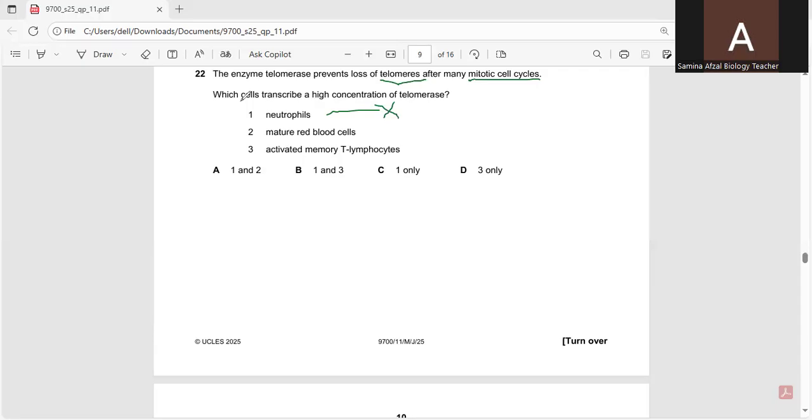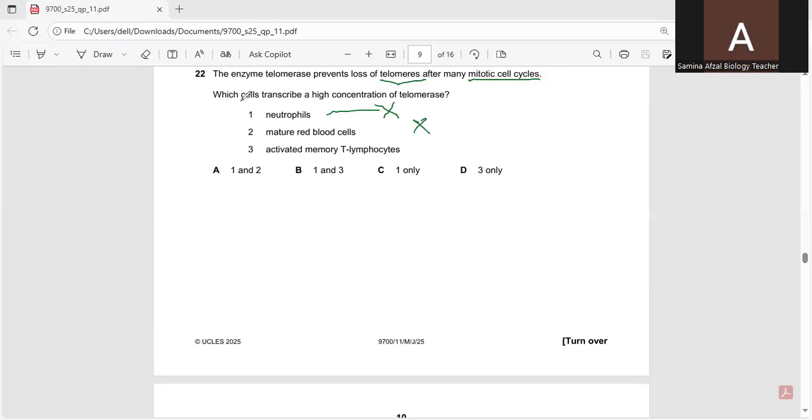Mature red blood cells don't have a nucleus and DNA, so they cannot transcribe telomerase or any other protein. Simple. Third, activated memory T lymphocytes. They are also a type of white blood cell that can rapidly proliferate in response to a pathogen they have previously encountered. This rapid and extensive division has high telomerase activity to prevent telomere shortening and allow the cells to form a large population.